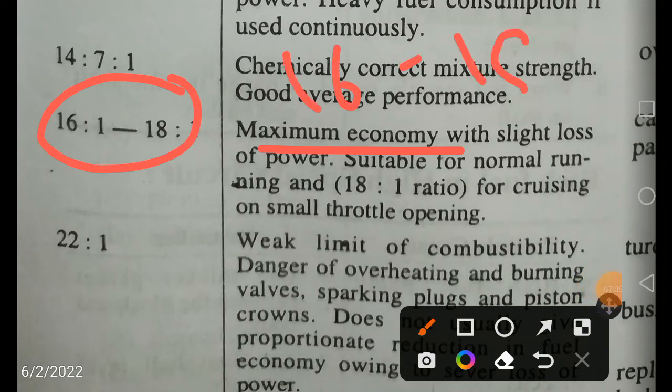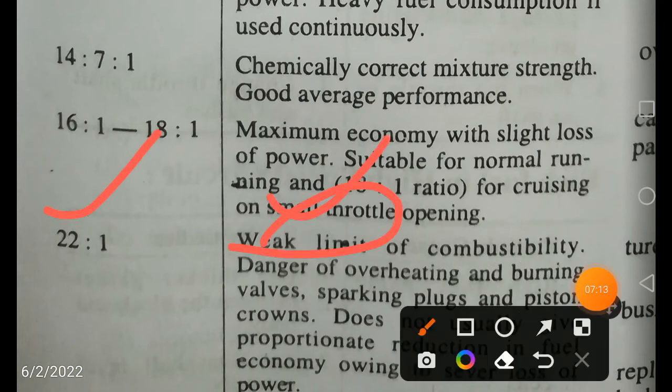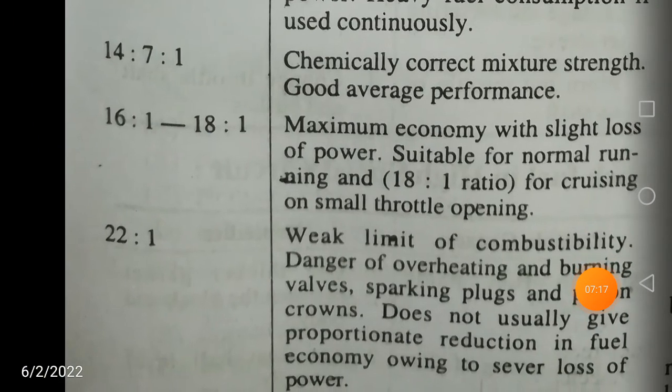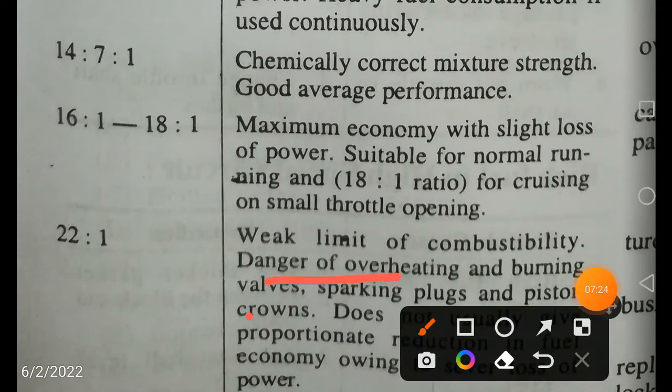Finally, the weak limit is 22 to 1. It is going to give problems like spark plug overheating and burning of walls at the weak limit of the air fuel mixture.